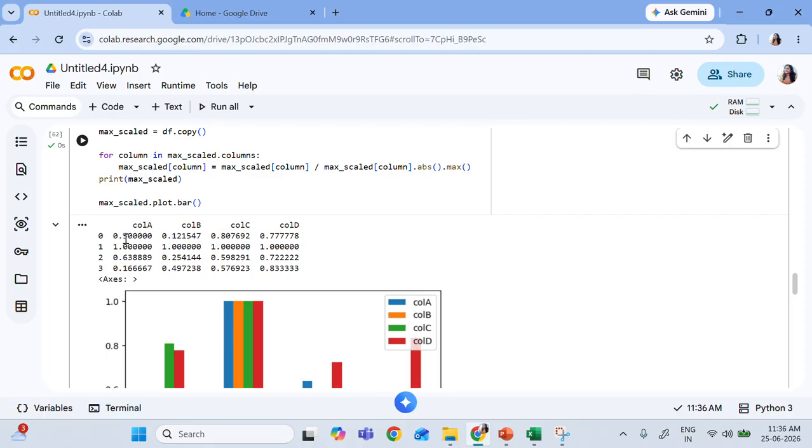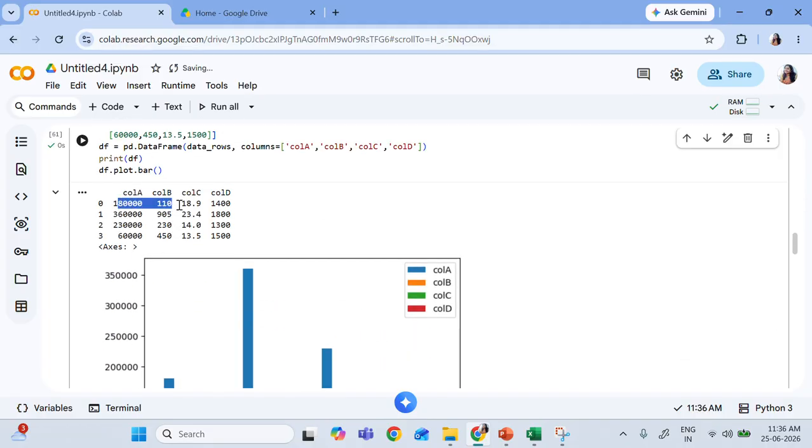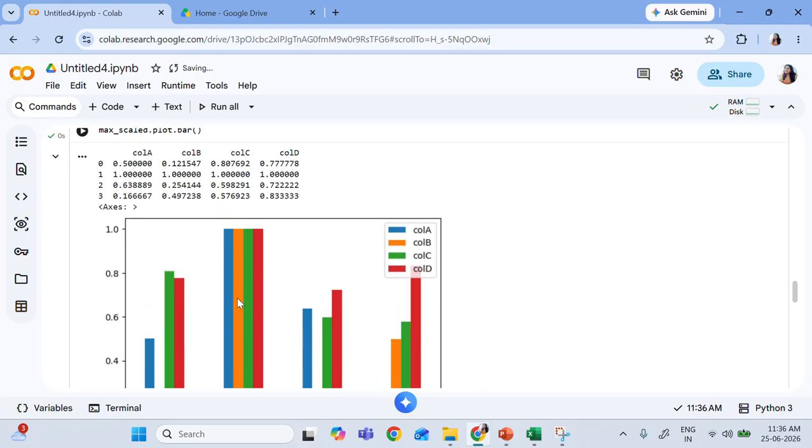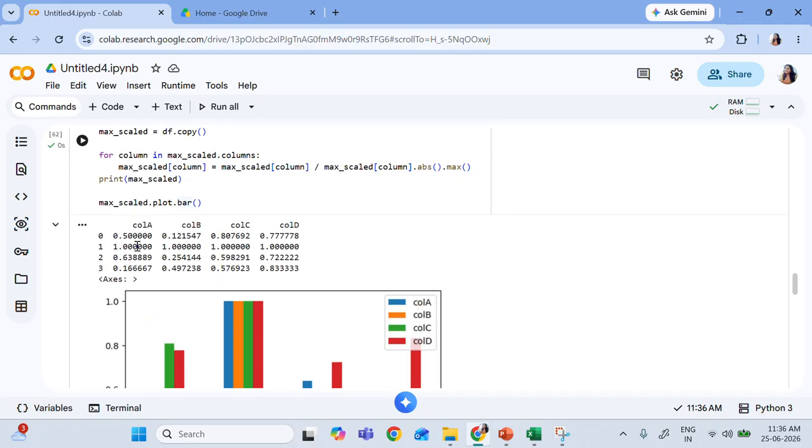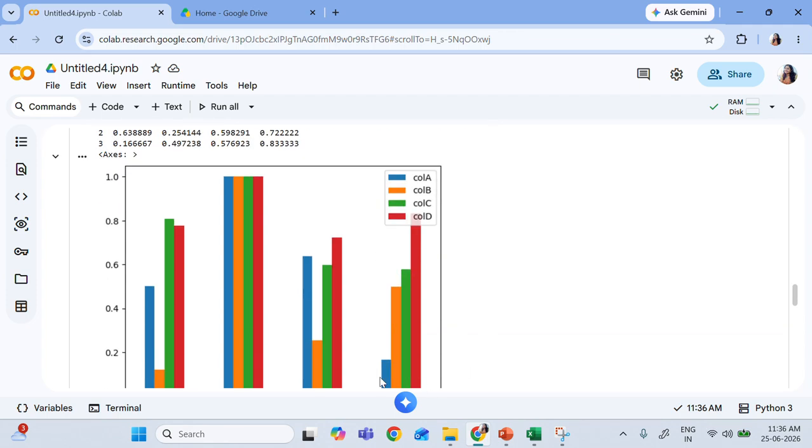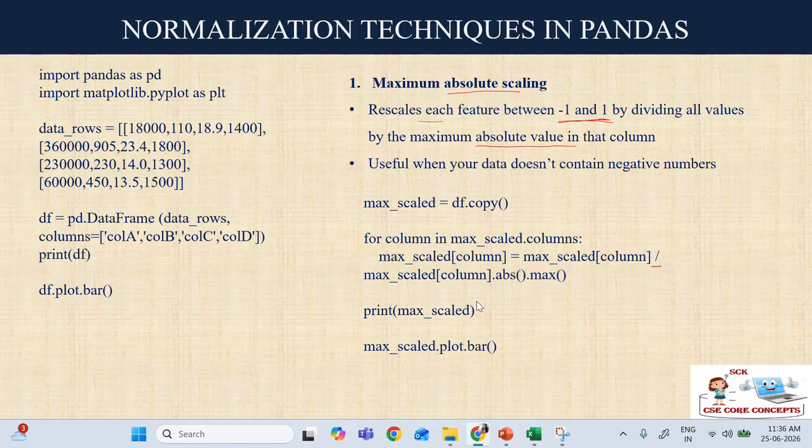All are positive here, so it is 0.51, 0.631, 0.1, 0.12. So whatever value was here, they will get normalized. We will use this when we apply the machine learning algorithms. So now you see the graph, such a normalized graph it looks, all the columns are visible.